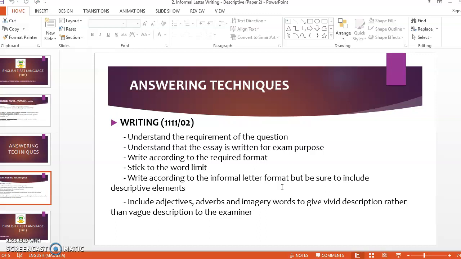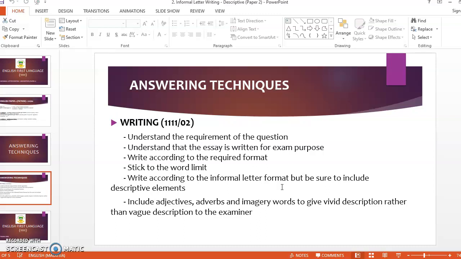How do we include descriptive elements? It comes back to our descriptive writing, which at this point we should know: include adjectives, adverbs, and imagery words. If we don't really know what imagery words are, they refer to our senses: sense of sight, sense of smell, sense of taste, sense of touch. All these things give vivid description rather than vague description to the examiner.